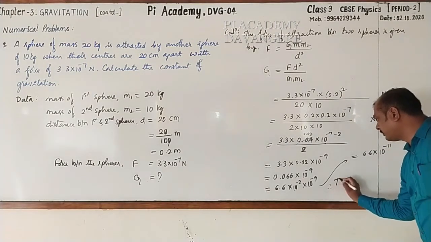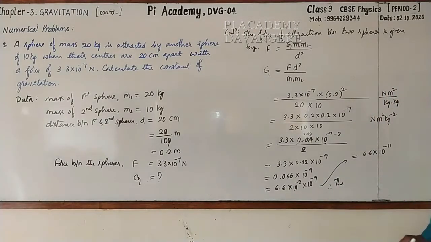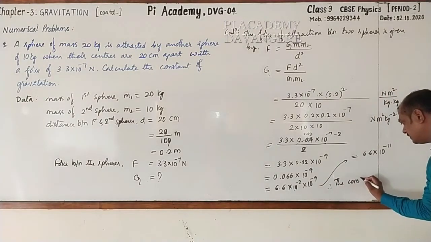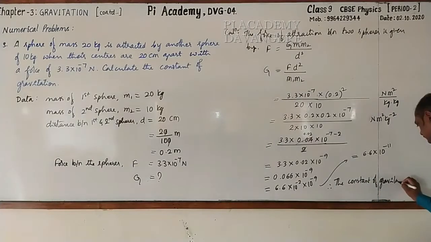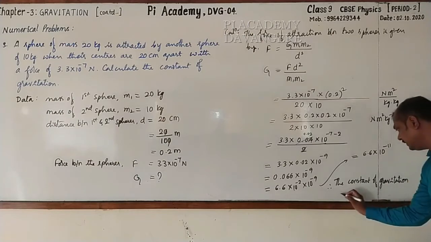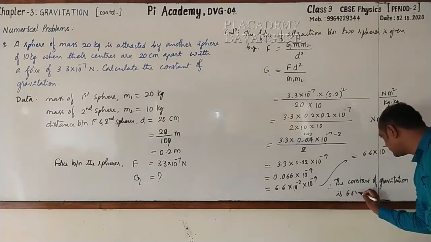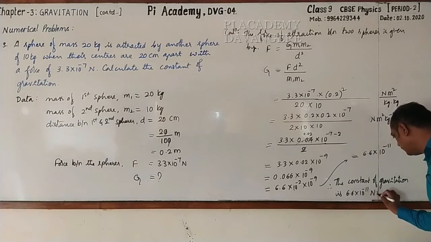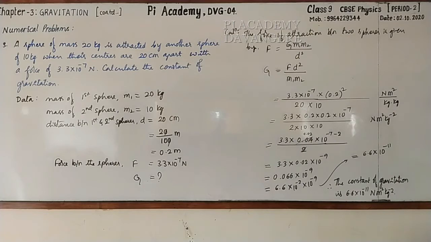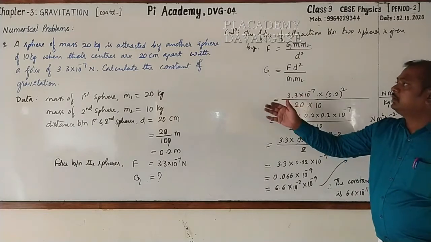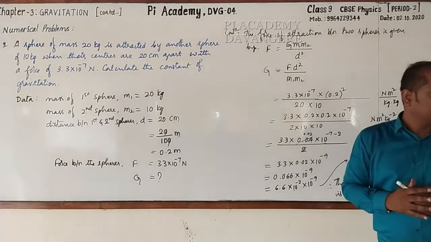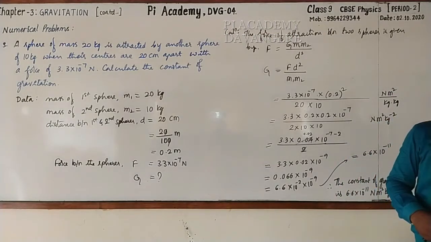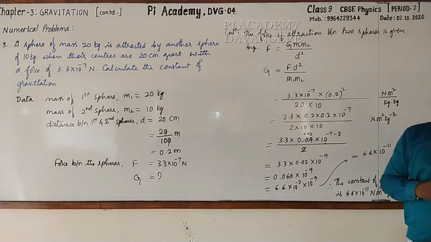Conclusion. Therefore, the constant of gravitation is 6.67 into 10 raised to the power minus 11 Newton meter square kg to the power minus 2. Followed? Okay. Dear students, now we are going to copy up to here. After this, we have the textbook questions in the page number 134. We will go for answering them.